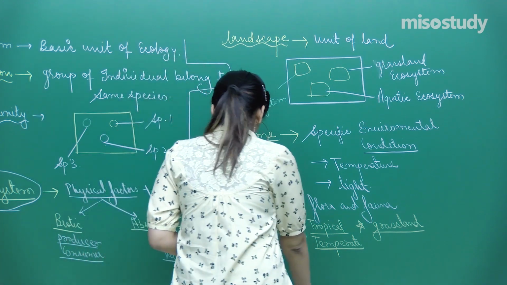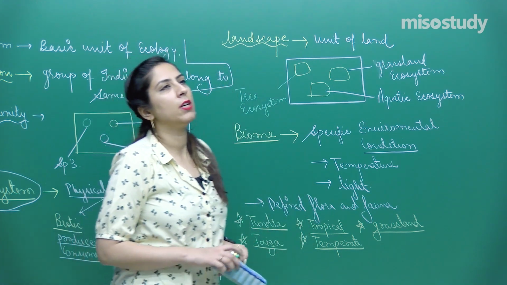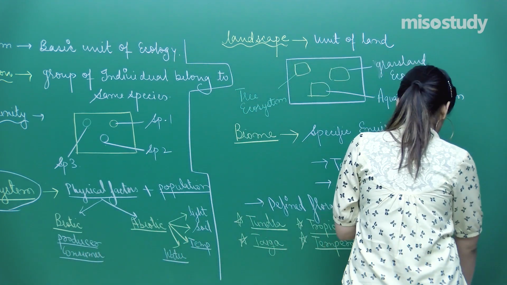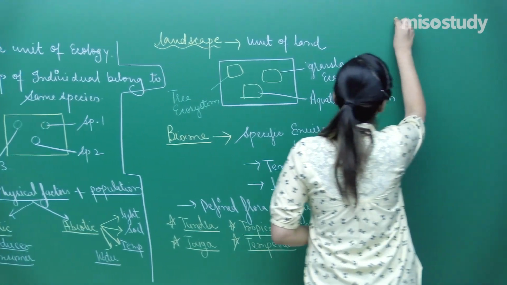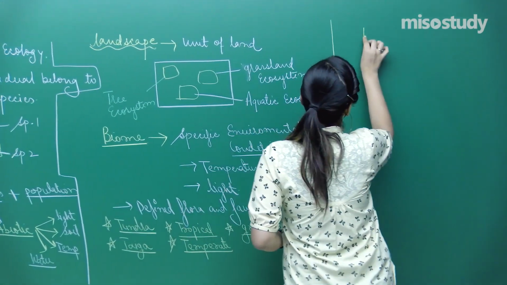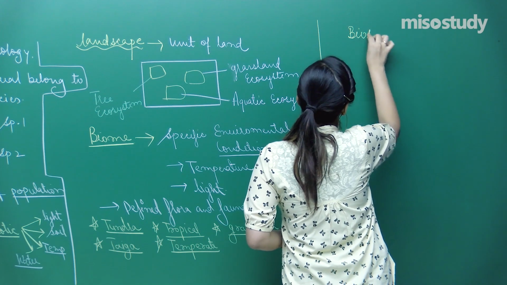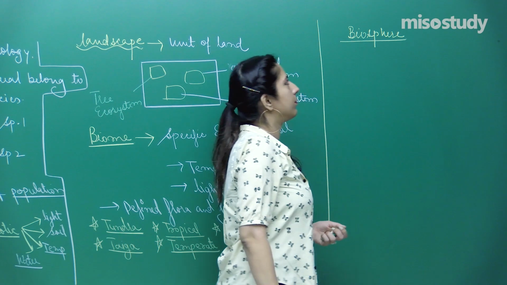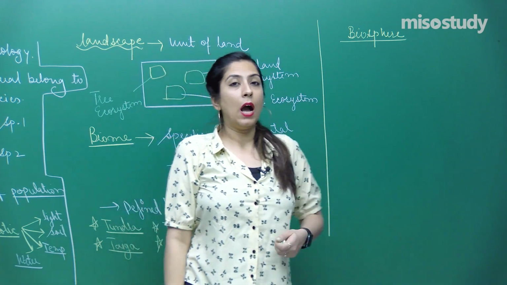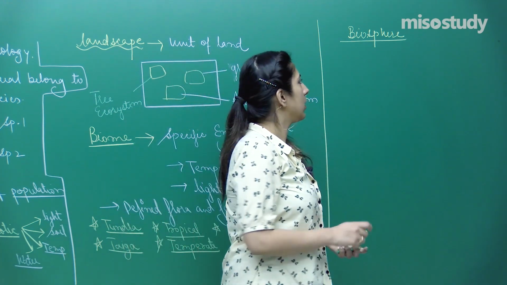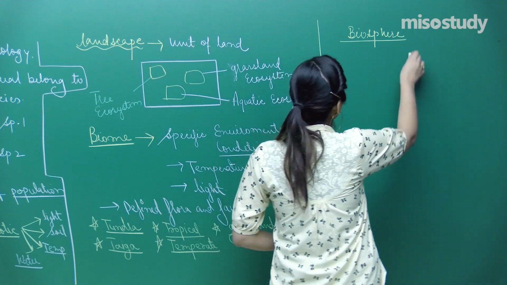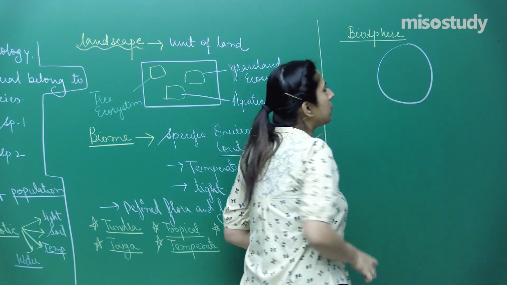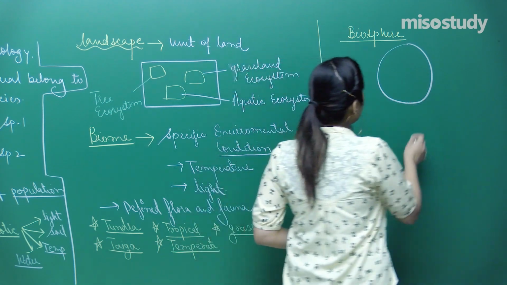Now, if we discuss further, you must have heard of another word which is called biosphere. Now come at this side, let's discuss biosphere. Another word. So how to remember this biosphere? We have a very defined atmosphere.